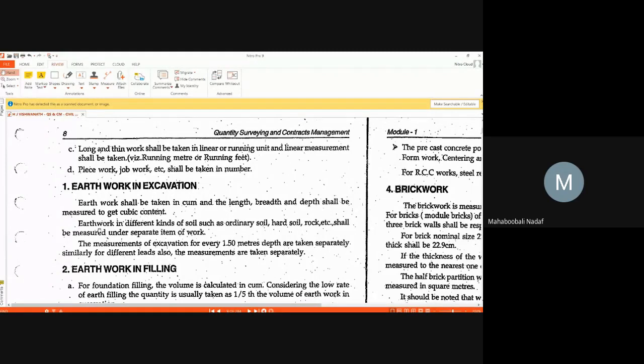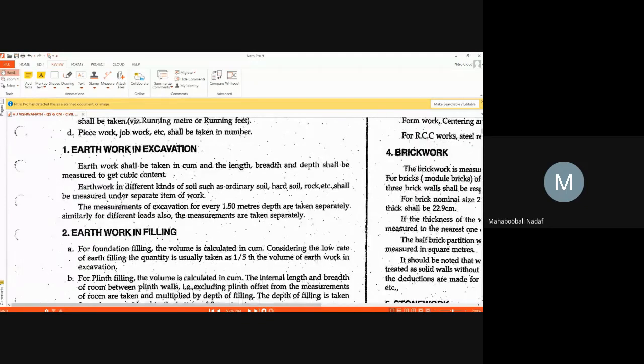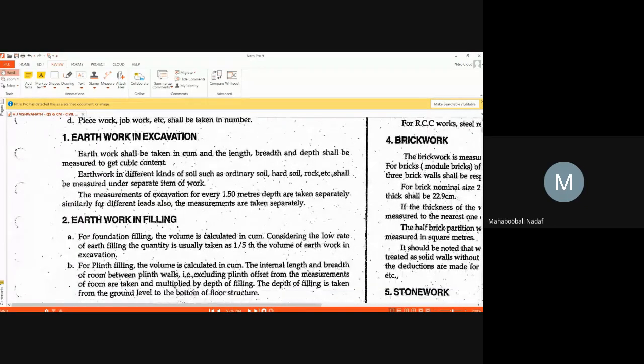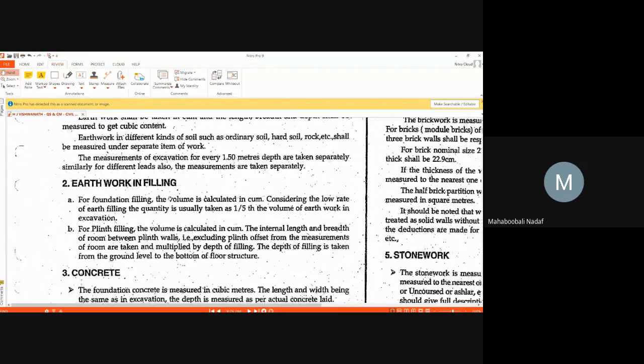Okay. Like that, you have so many items. Earthwork in filling, it is also volume, no? Generally, the quantity is taken as 1/5 of the excavation. Rough estimate I am telling. Generally, how much quantity of earthwork is there in the excavation, 1/5 of that is taken as filling. So filling in excavated trench is different. Filling in plinth level is different. I hope it is clear now.